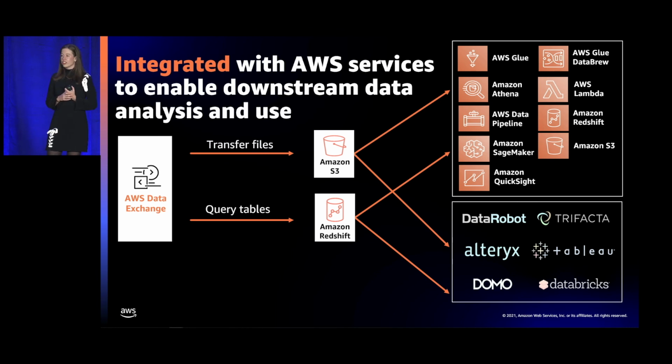Finally, making it easier to use third-party data products on AWS. Until today, data products from AWS Data Exchange were available in two formats, either as S3-based files or as tables queryable through Amazon Redshift. Obviously, S3 and Redshift are both AWS services that are intuitive and easy to use with downstream AWS services that we see our customers using. In addition, customers can also use these data products in AWS Data Exchange integrated partner services, such as the ones listed on these slides.